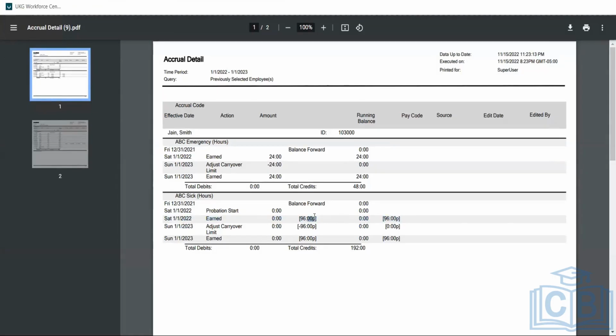Okay, it is not ending itself. So ideally how it will be, right, Kiran? You can see here it's crediting 96, but it will say probation. What will happen is there will be another row. At the end of the 3rd month or 6th month, whichever we have chosen as the probation period, he will get the balance of 96 from there. Currently it is showing 96, but it says probation, and that's the reason you are not able to use it.